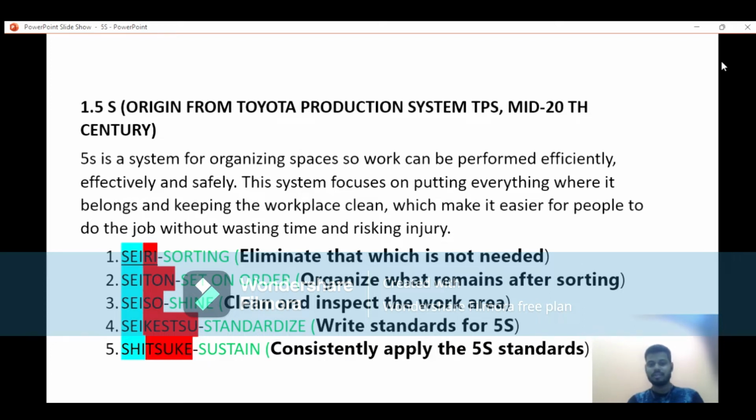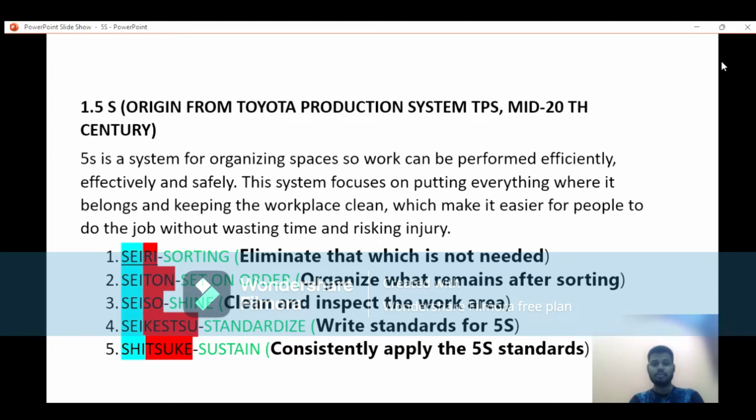And the answer is that 5S is necessary because the system focuses on putting everything where it belongs and keeping the workplace clean. That means 5S is necessary to focus on putting everything where it belongs and keeping the workplace clean.